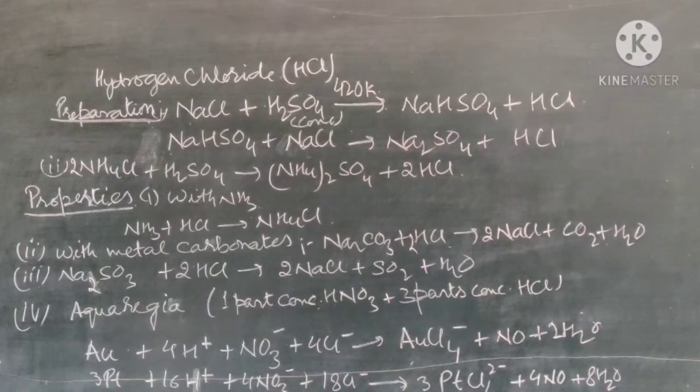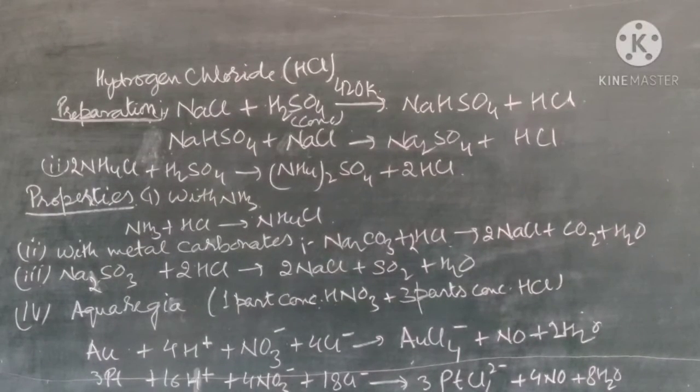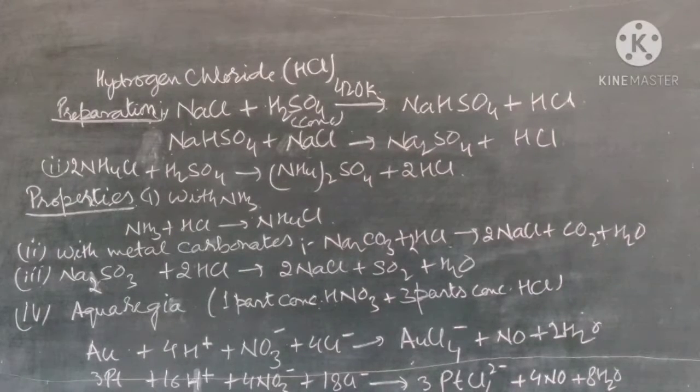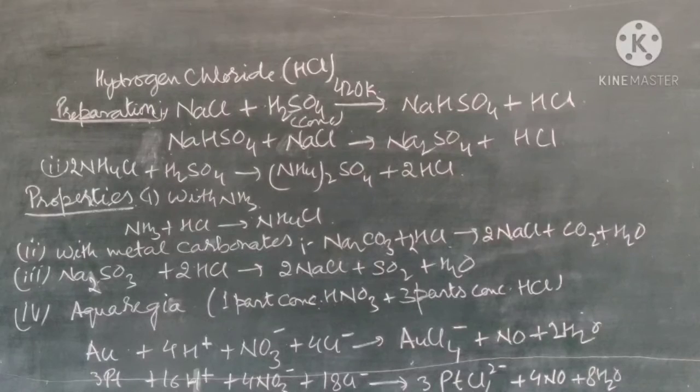And the next method you study in chlorine. When chlorine and hydrogen react with each other, they form HCl: H2 plus Cl2 forms 2HCl. Then we will study the properties of HCl gas.